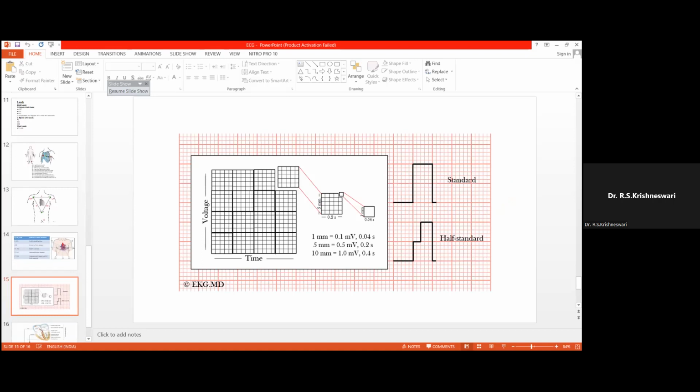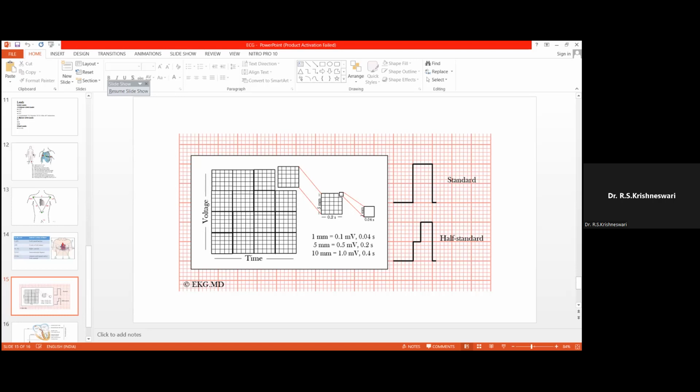Then regarding the ECG paper. So till now, I hope that you understand. We all know that we are plotting the ECG on graph paper. It is a graphical representation. The electrical activity picked up by the electrodes placed on the surface of the body produces a graphical representation, and this is plotted on graph paper and is known as ECG.